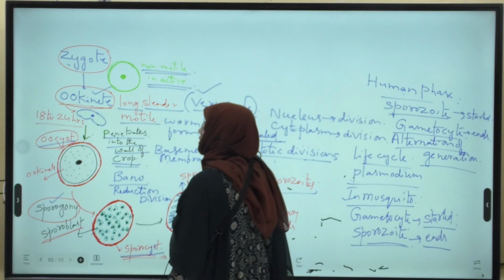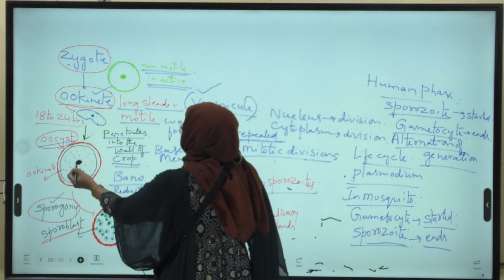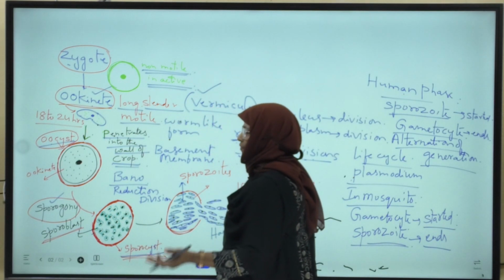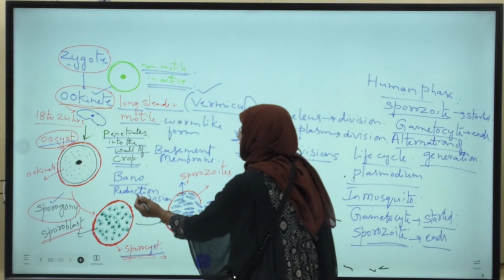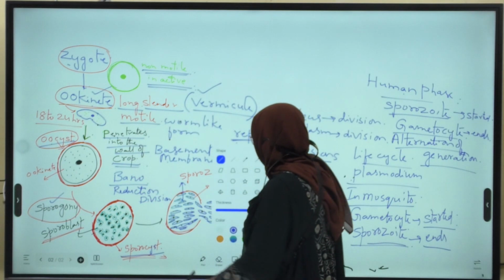Next, what happens? The nucleus in the oocyst undergoes divisions. First, what type of division? Reduction division or meiotic division, according to Bono.